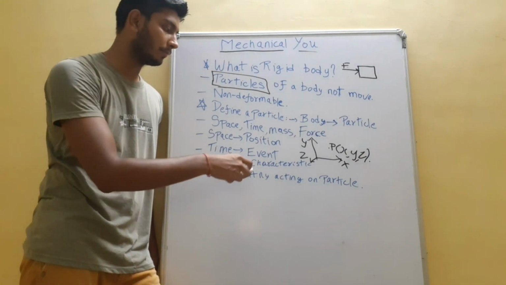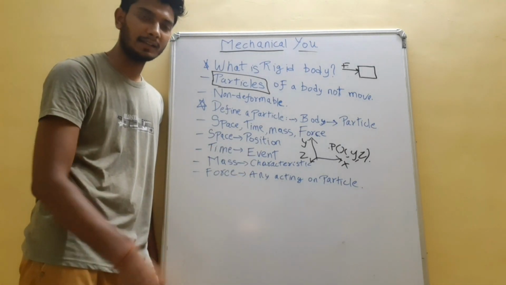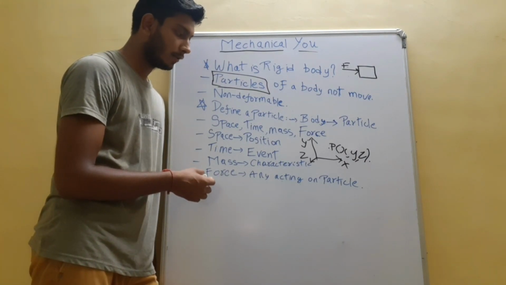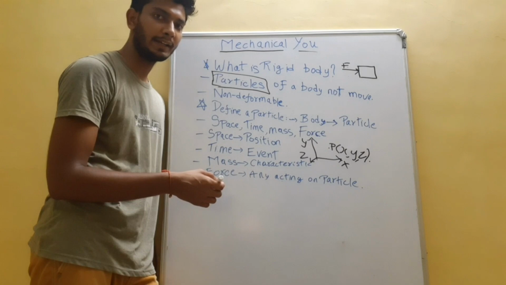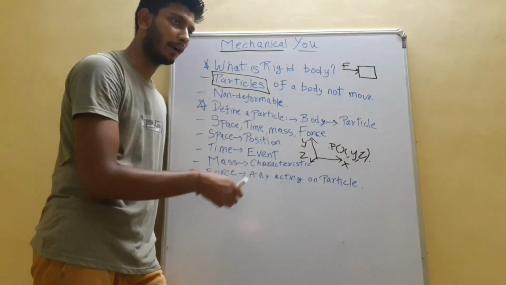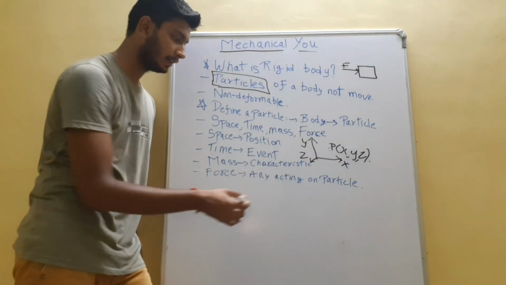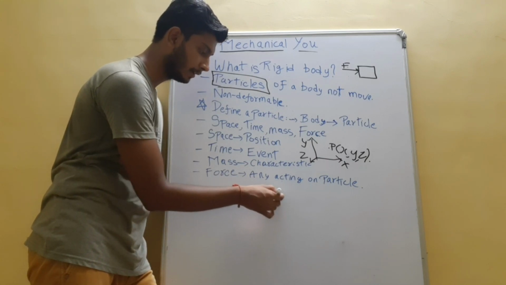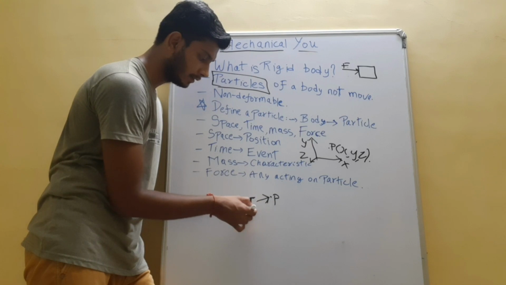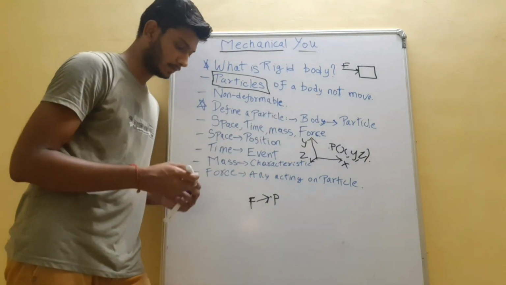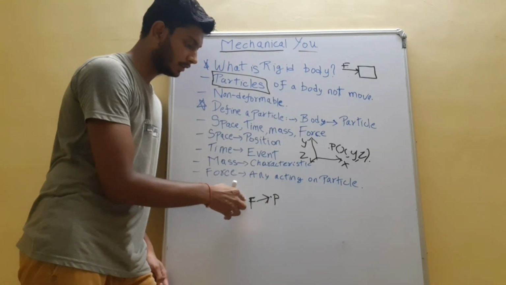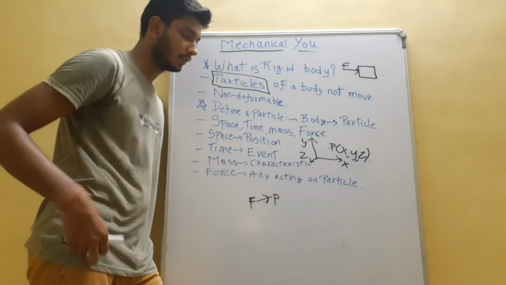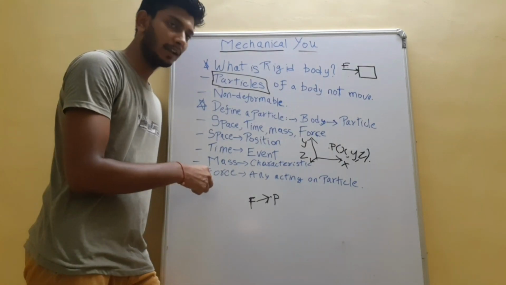It depends on many other parameters like density, etc. Now, force. Force is a quantity which is acting on a body, in our case a particle. So this is our particle P and this is a force F, as we defined earlier. From the force we can define the direction of the particle also. This way the particle can be specified.